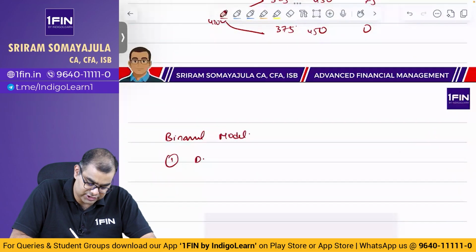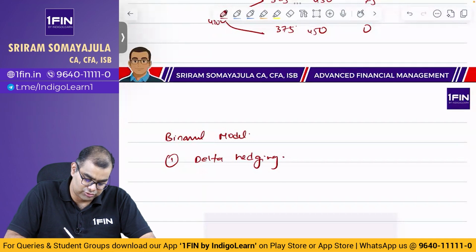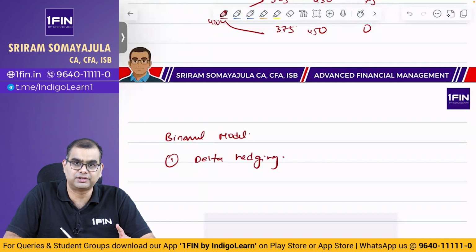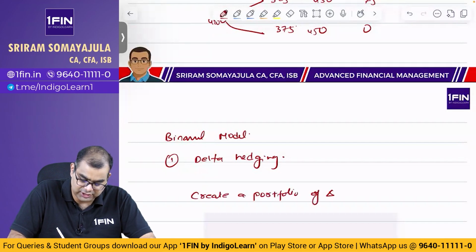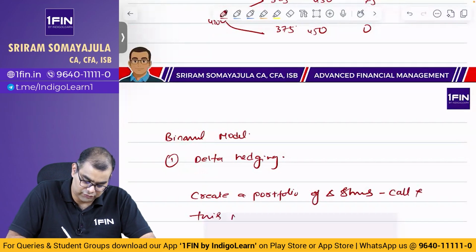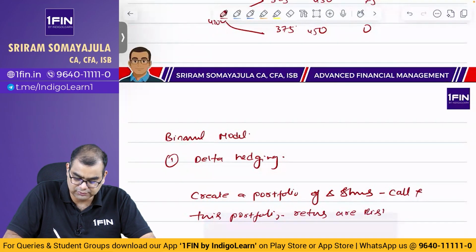In that, first delta hedging. What is delta hedging? You basically figure out delta. You invest in a portfolio. Basically, create a portfolio of delta shares minus call, and this portfolio's returns are risk free.